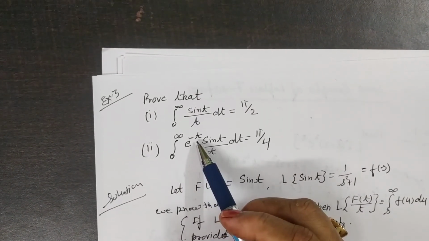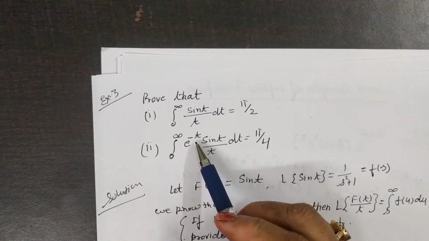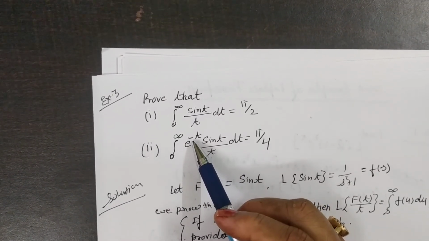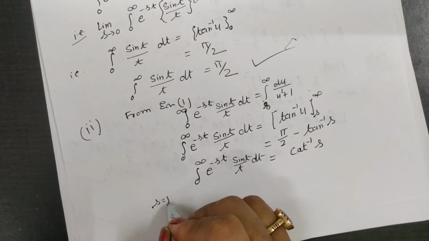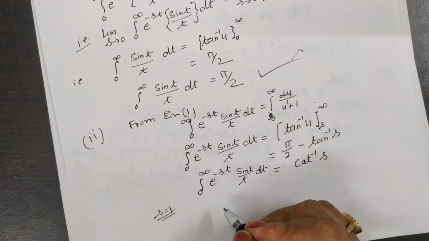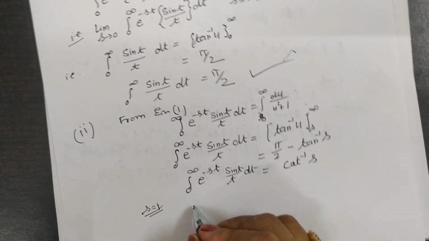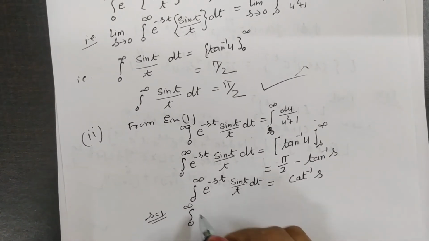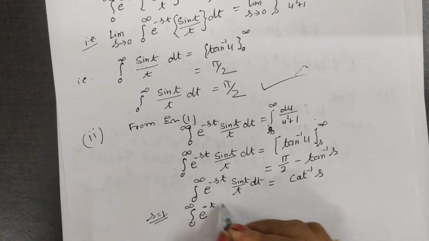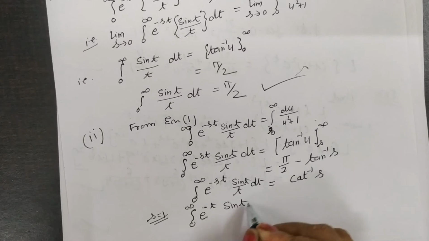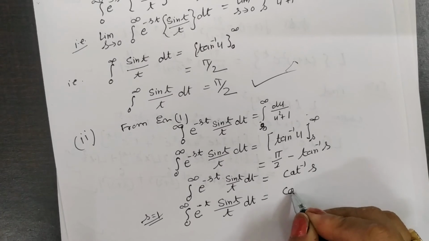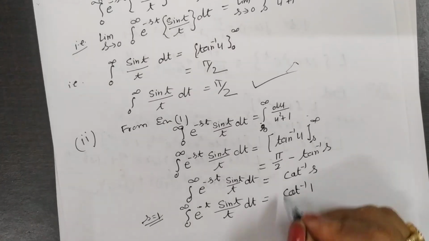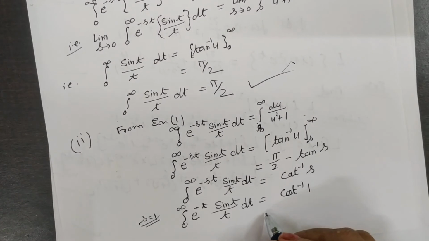So you take s as 1, because here it is also minus st. Substituting s equal to 1, the integral from 0 to infinity of e to the power minus t sin t by t dt is equal to cot inverse 1, and you know the value of cot inverse 1 is pi by 4.